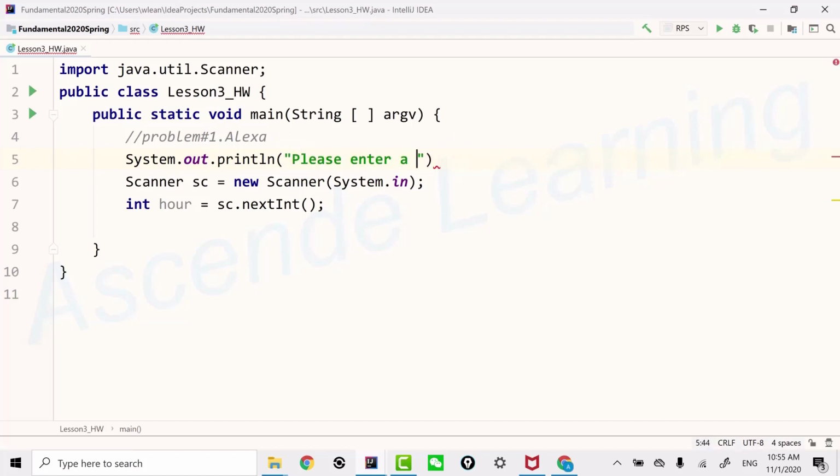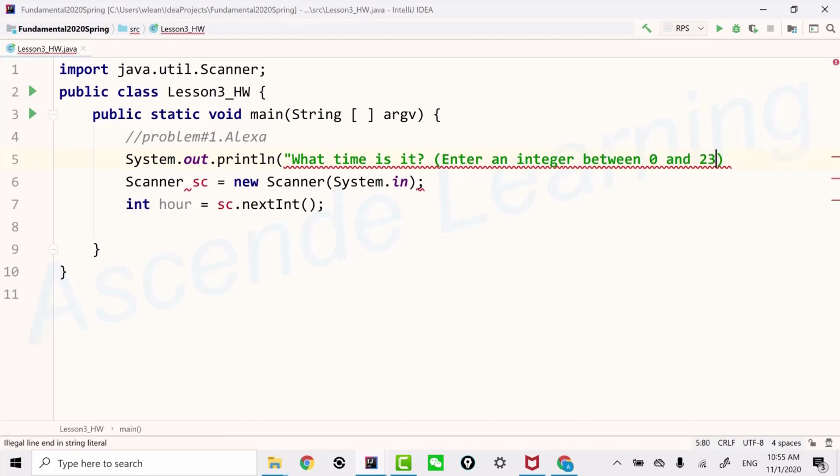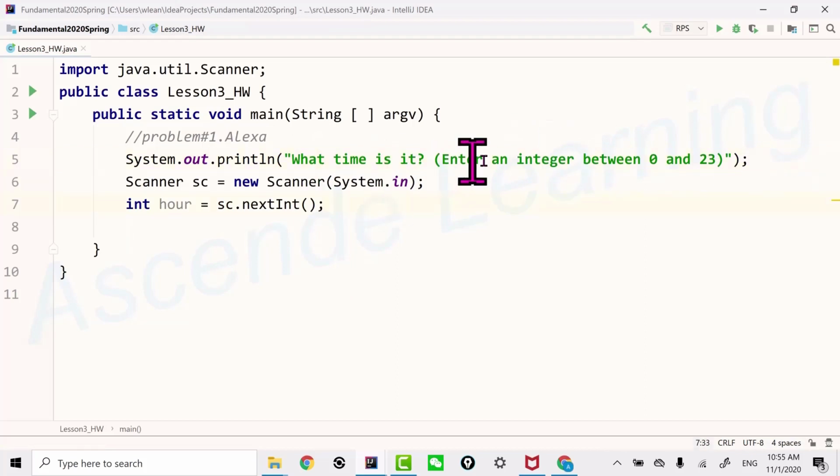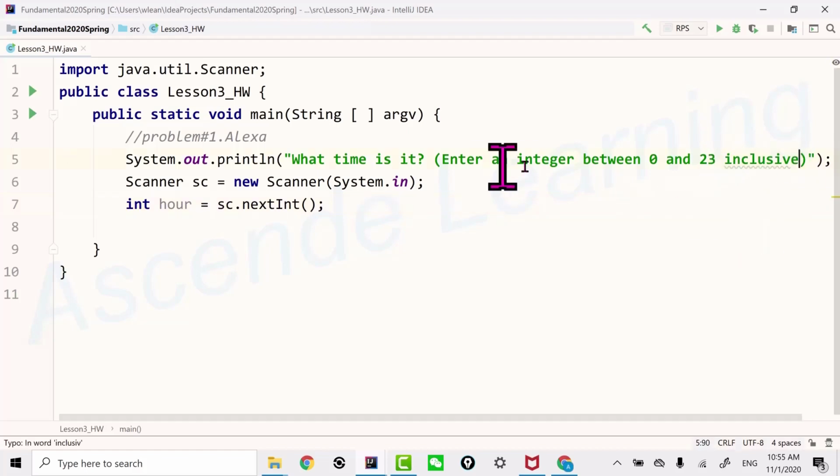Please enter. Well, you can write it. What time is it? Okay, and enter an integer between 0 and 23. How about that? See, that will be a very nice sentence, and the user knows exactly what's going on, right? Okay, enter an integer between 0 and 23, inclusive, of course. I think that's pretty much assumed. Okay. Now we have an hour.